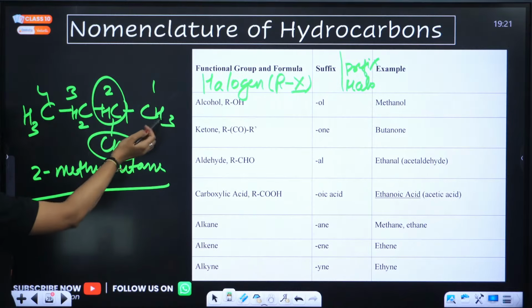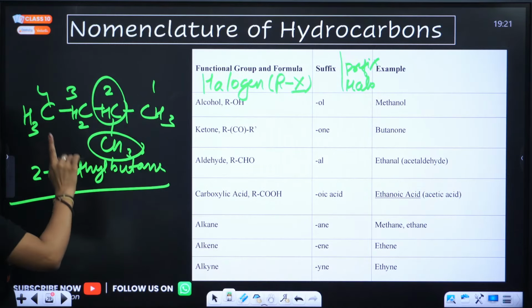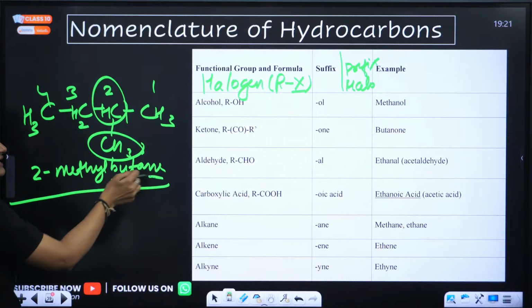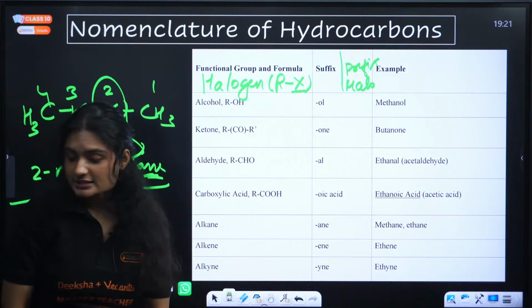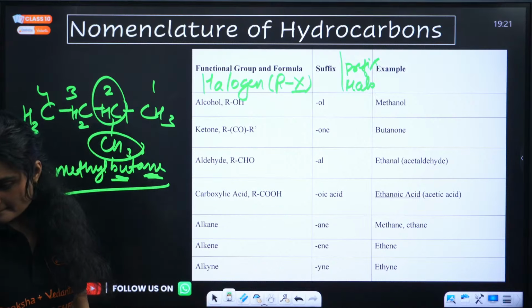The parent chain of 4 carbon length means but, and then you add the functional group, which is alkane here. This is 2-methyl butane.